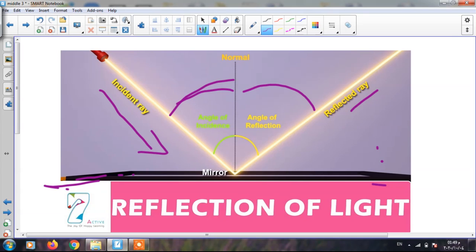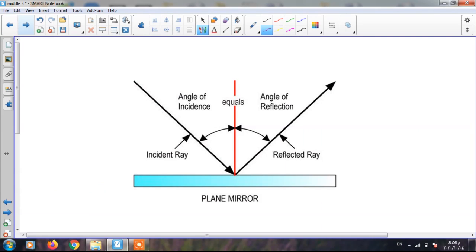It is the angle between the reflected ray and the perpendicular line to the reflecting surface at the point of incidence. Here is another example for the angle of incidence and angle of reflection. This plane mirror represents the reflecting surface, this one represents the incident light ray, and this one the reflected ray.